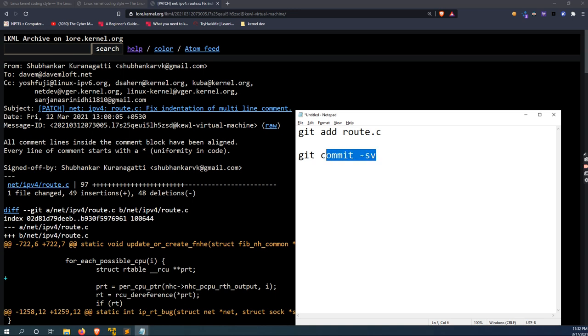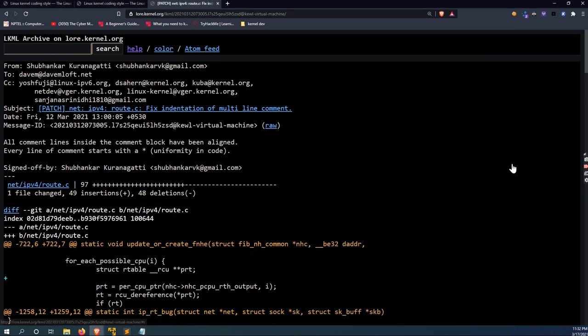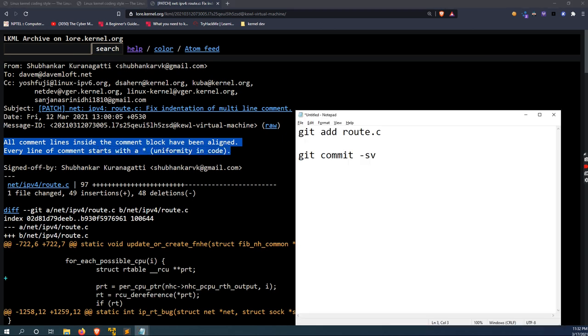This opens another tab in which we have to write our commit message and commit description. Here, fix indentation of multi-line comment is our commit message, and this is the commit description. After executing this, we'll do git format-patch -1. Basically, for the last commit that we've made, give the patch file of this. This will give us a .patch file. A .patch file is basically a text file which gives detailed information about the changes that we have made to the existing source code of the program.